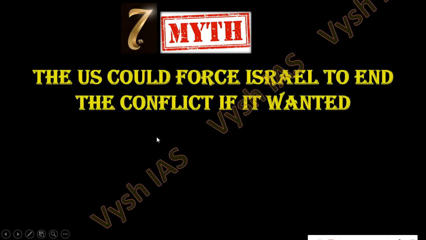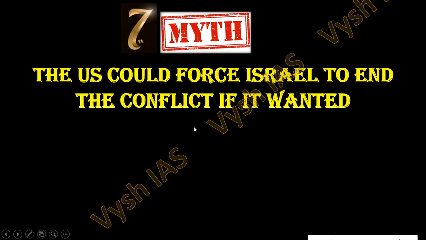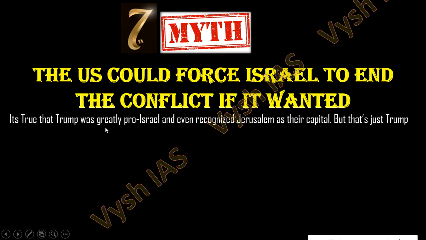Now, the seventh myth: the US could force Israel to end the conflict if it wanted. Somebody says, USA, Russia, you people come and suggest to them. If you tell them, they will listen. You are giving funding to them. But this is not actually true. When Trump was there, he was a great pro-Israeli person and even recognized Jerusalem as their capital. Jerusalem is a disputed area, which both of them see as their capital. Trump, a global leader, said, we agree that Jerusalem is your capital.